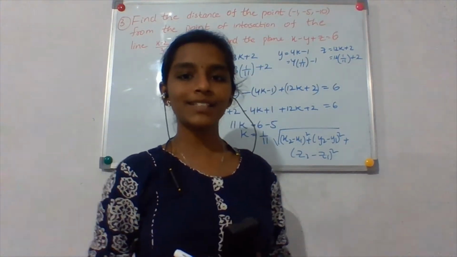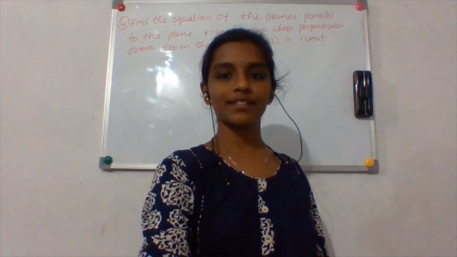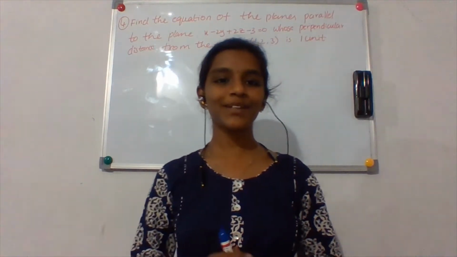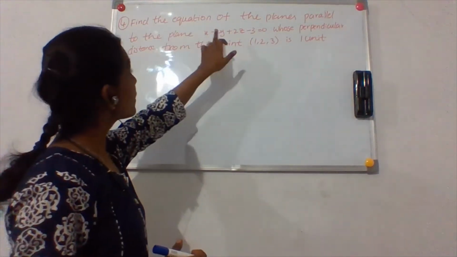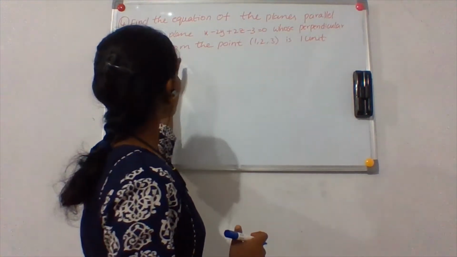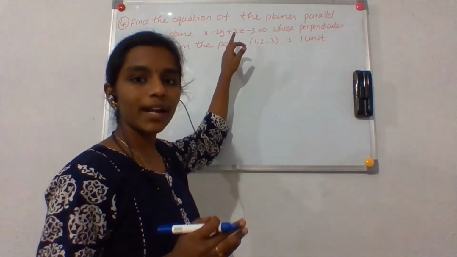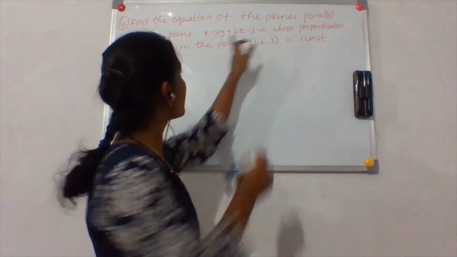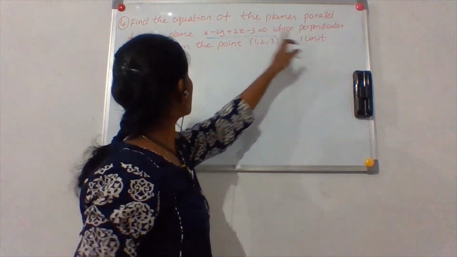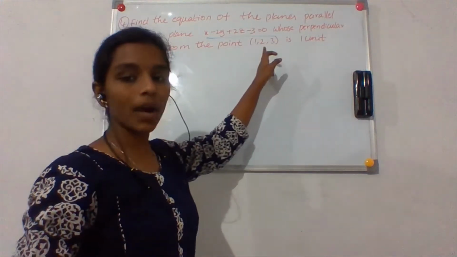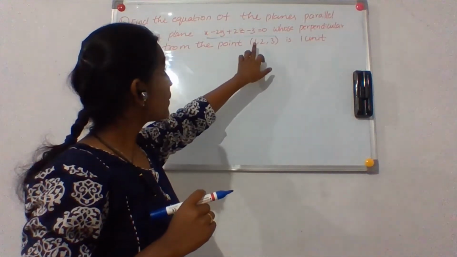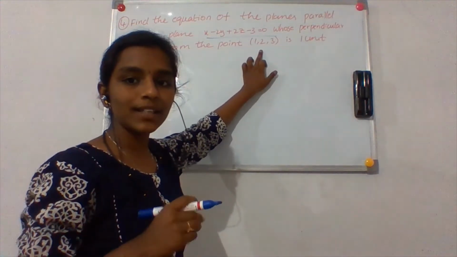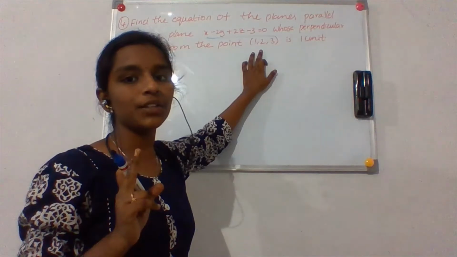Okay. Now let's look into question number 4. So what is the question? Find the equation of the planes parallel to the plane, whose perpendicular distance from the point is 1 unit. So the required plane is parallel to this plane, and the perpendicular distance from this point to the required plane is 1 unit.